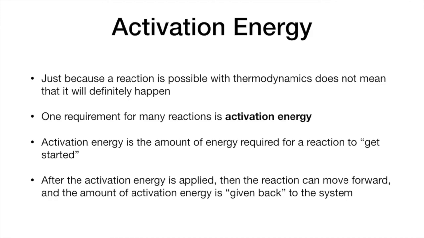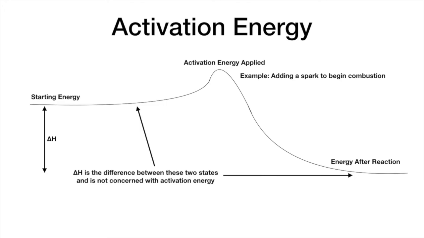So let's take a look at a graph to see what this looks like. You can see the y-axis is the amount of energy, and the x-axis is over time. So you see the starting energy, and then you get a bump of energy, and that kicks off the reaction. The reaction will give off energy, and it will finally settle off to a point after the reaction. So delta H is the difference between the beginning state and the ending state. Delta H does not worry about activation energy.